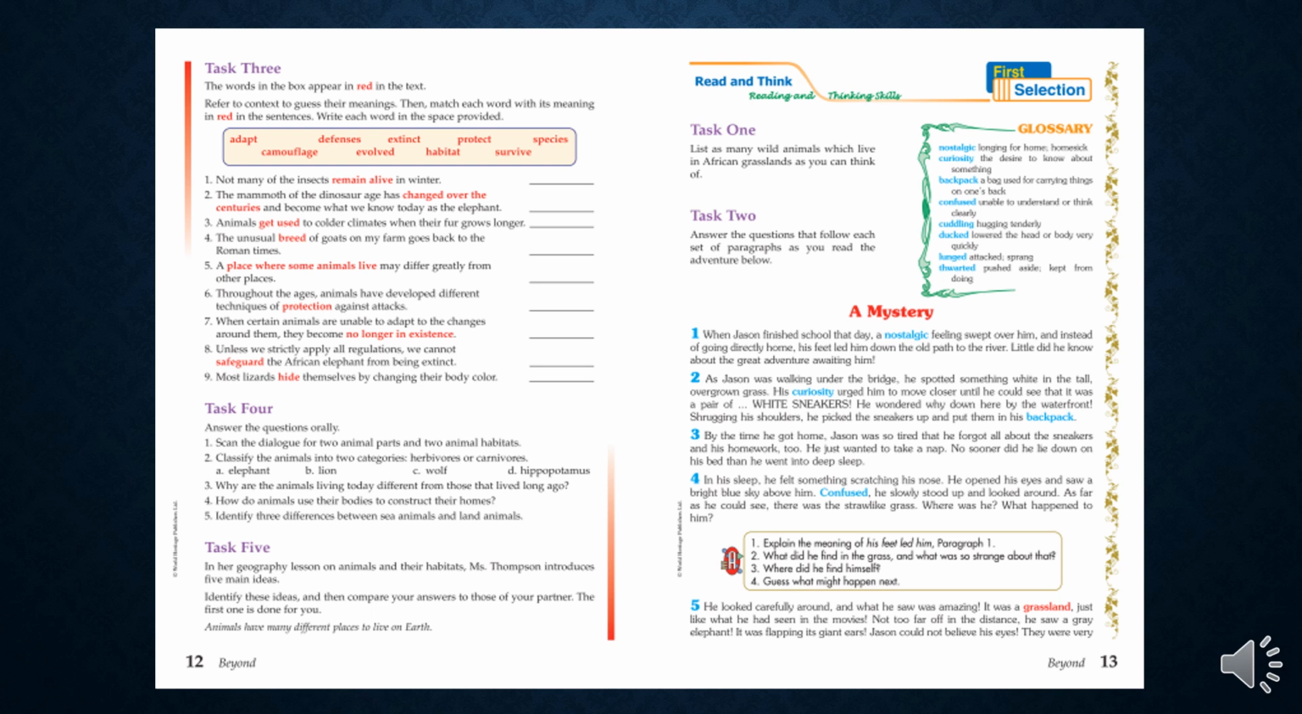Not too far off in the distance, he saw a gray elephant. It was flapping its giant ears. Jason could not believe his eyes.